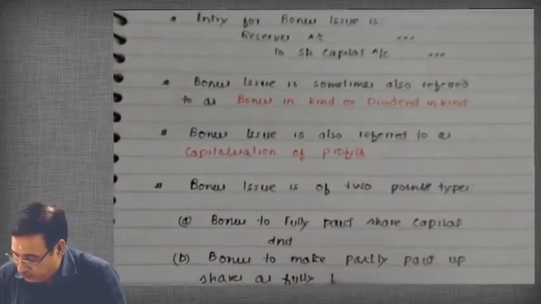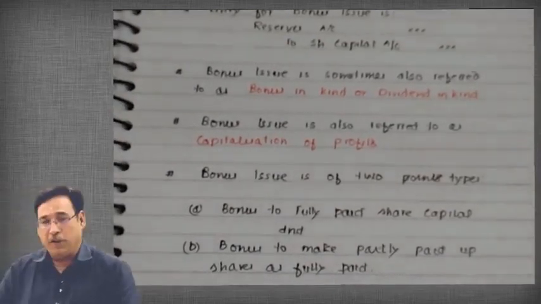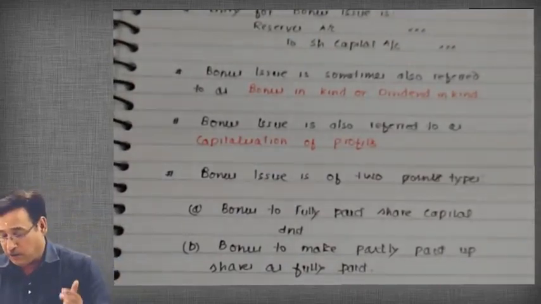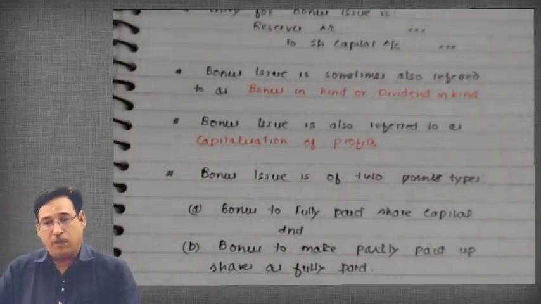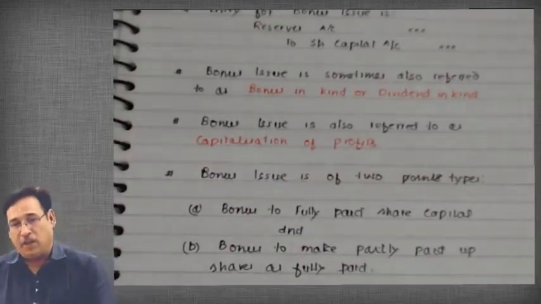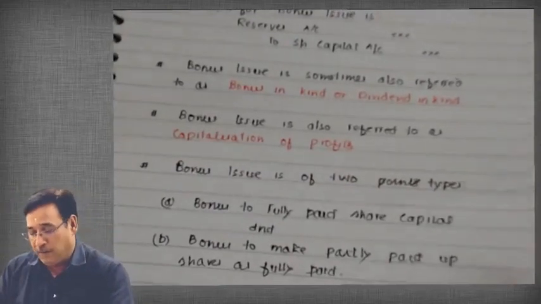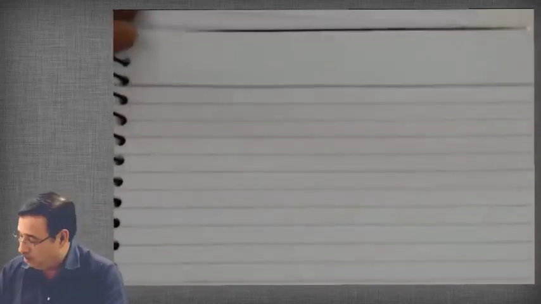I will explain all these points, don't worry, in a short while. Just write along with me for a moment, and then I'm going to explain all these points. So we have seen a new point that bonus issue is of two types: one type is bonus to fully paid shares, and the second one is bonus to make the partly paid up shares as fully paid. Correct? So if you have written, then we can move over to the other part. Now write along with me.